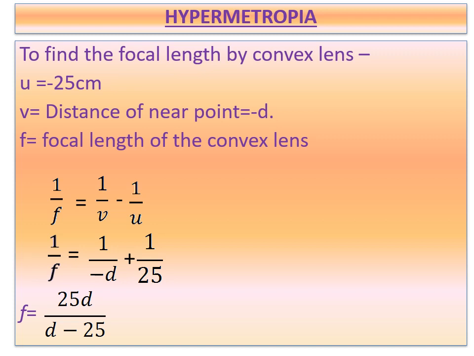So to find the focal length of the convex lens in hypermetropia, u is minus 25 centimeters. That is nothing but your object distance. Image distance is the distance of the near point, that is minus d. You have to assume using the lens formula, 1 by f is equal to 1 by v minus 1 by u. If you substitute all that, you calculate and get f is equal to 25d by d minus 25. And here you have to remember d should be greater than 25. And you have to remember that this f always should be in centimeters only. And f is here positive. So we have to use a convex lens to correct our hypermetropic defect.